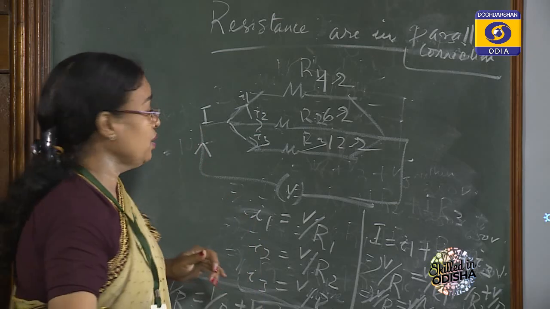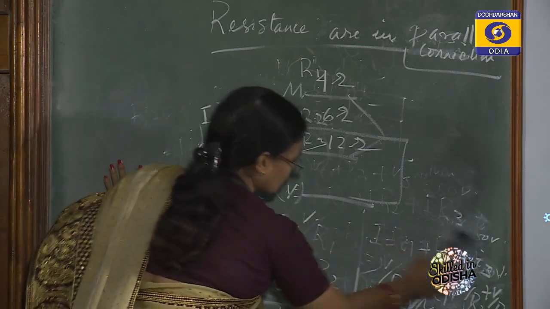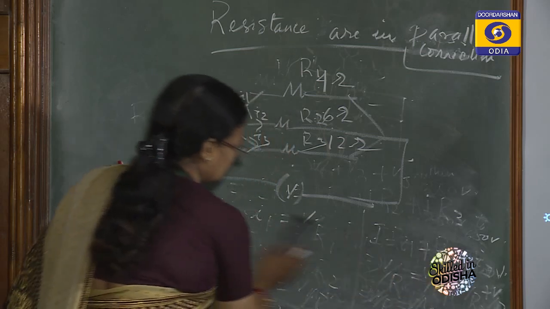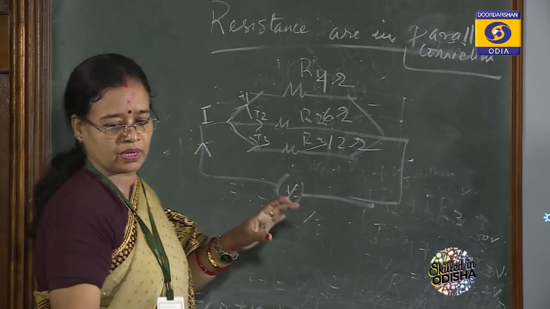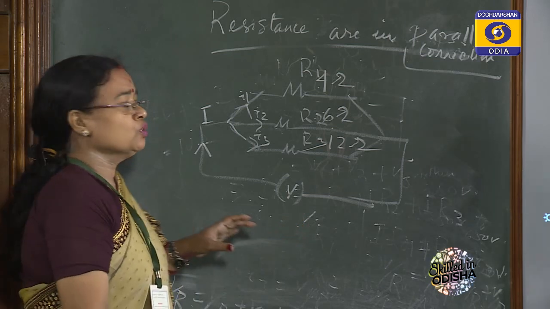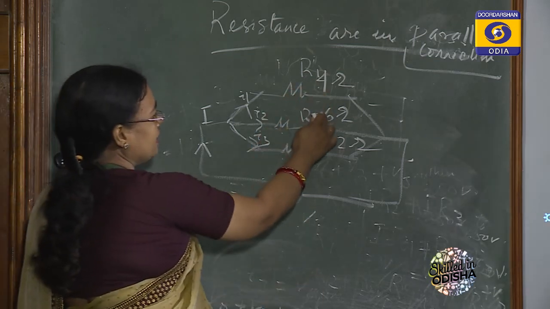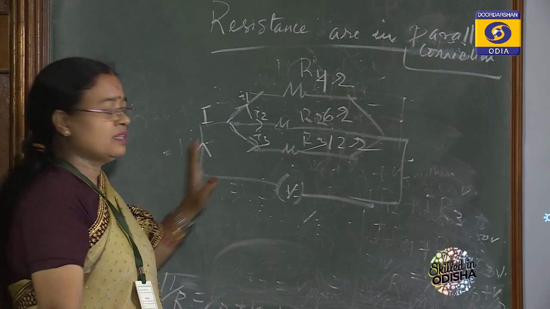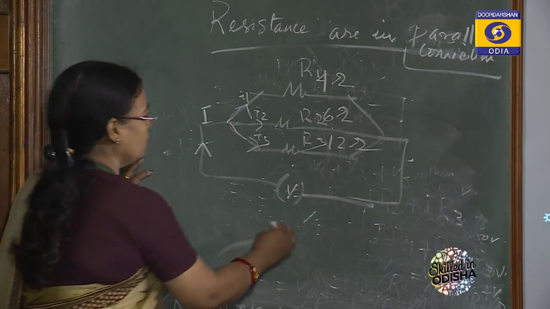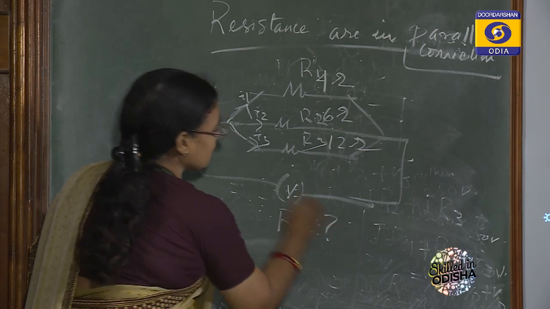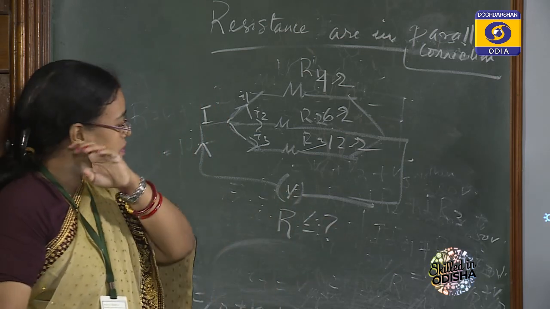So what about the equivalent resistance? So 4, 6 and 12 they are in parallel. So if the question is what about the equivalent resistance, they are in parallel.